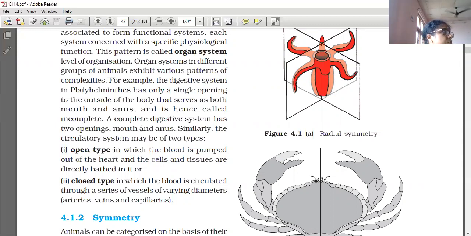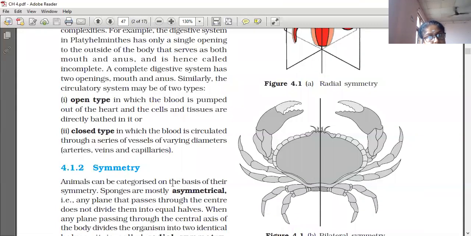Next is the circulatory system. On the basis of circulatory system also, it is divided. Open type is one in which the blood is pumped out of the heart and the cells and tissues are directly bathed in it. Open type means blood vessels are very poorly developed. So blood is not flowing through blood vessels to all the body parts. When blood is pumped out of the heart, it comes in direct contact with the tissues and organs. But in closed type, blood is circulated through a series of vessels of varying diameters: arteries, veins and capillaries.